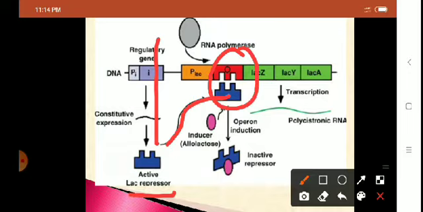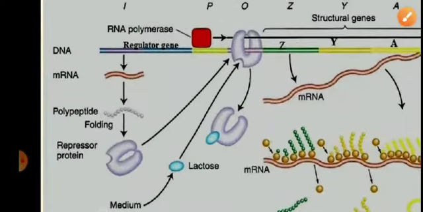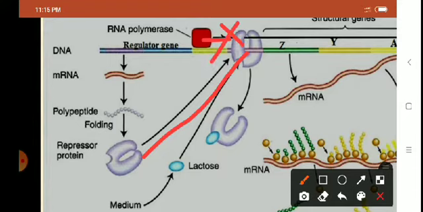If the repressor protein is bound to the operator, RNA polymerase is not able to move, right? You can see here the repressor protein goes and binds the operator gene. If the repressor is bound to the operator gene, RNA polymerase cannot move ahead. If polymerase cannot reach the structural gene, then mRNA synthesis will not take place.